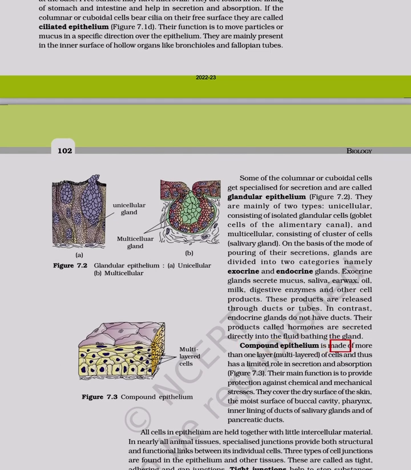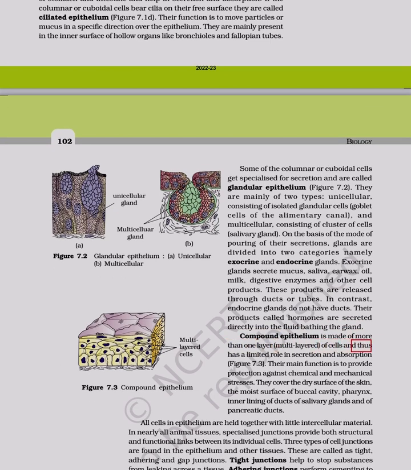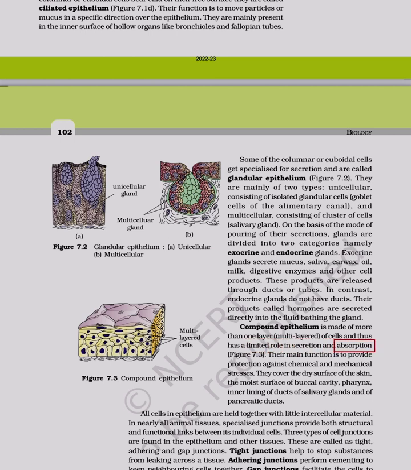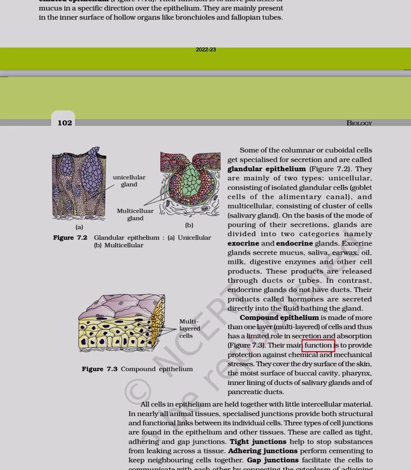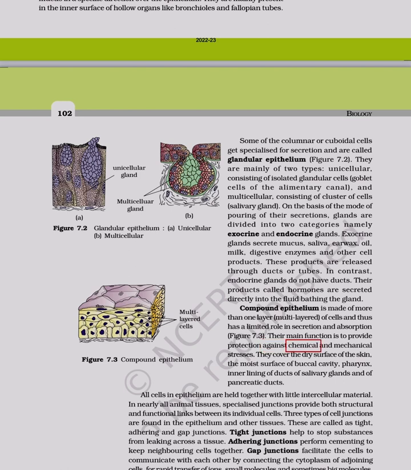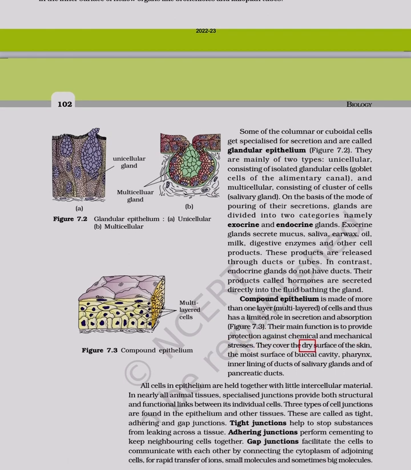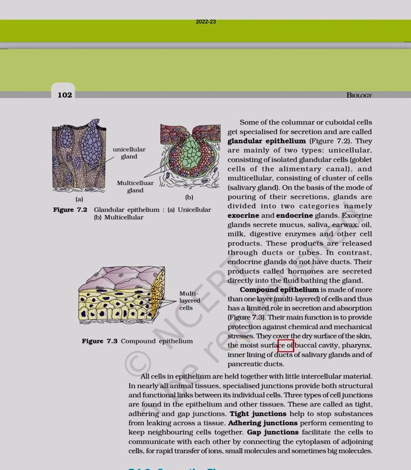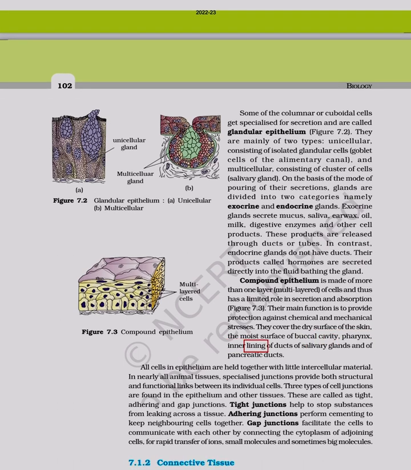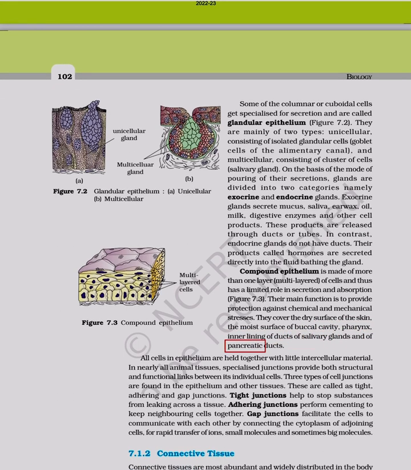Compound epithelium is made of more than 1 layer, multi-layered, of cells, and thus has a limited role in secretion and absorption. Figure 7.3. Their main function is to provide protection against chemical and mechanical stresses. They cover the dry surface of the skin, the moist surface of buccal cavity, pharynx, inner lining of ducts of salivary glands and of pancreatic ducts.